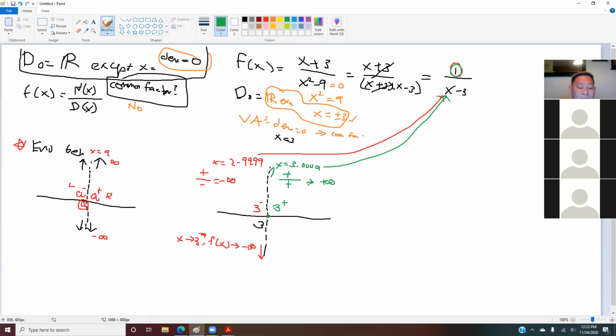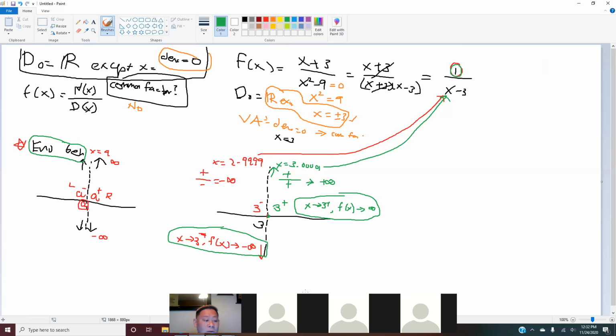So this is telling us that this graph goes up. So how do we write this? As x approaching 3 plus, f of x will approach infinity. This is how you do this kind of question for what we call your end behavior. And yes, in your finals, you have to do this. Very important. That's why you need to know how to do those.